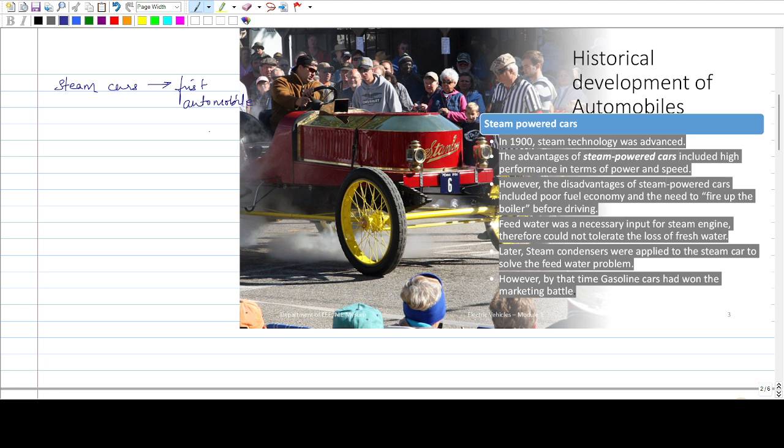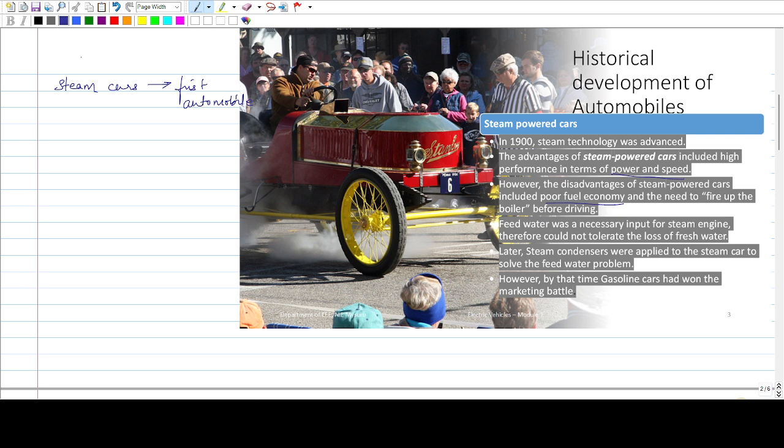The main advantage was high performance with respect to power and speed. The major disadvantages of steam engine cars were poor fuel economy, and you need to fire up the boiler, which means you have to set up the boiler and prepare the steam before you start driving.